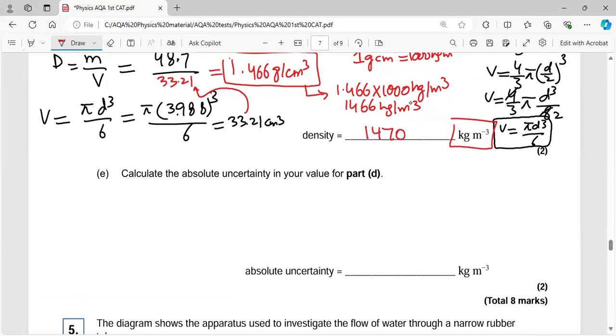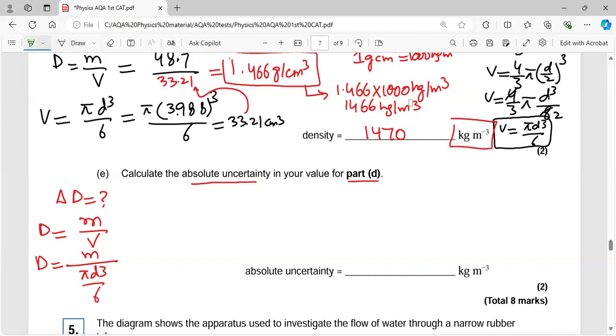Moving on to the next part, they're saying to find the absolute uncertainty in your answer in D. So like density. You have to find the absolute uncertainty in the density, not diameter, density. Okay, so density is mass over volume, which is mass over pi d cubed by 6.